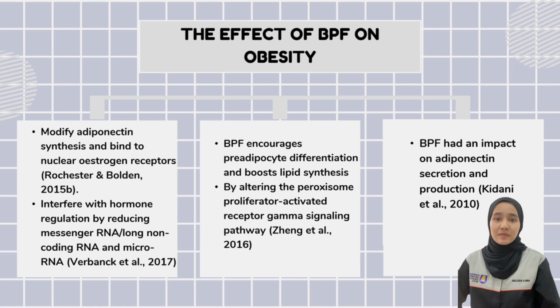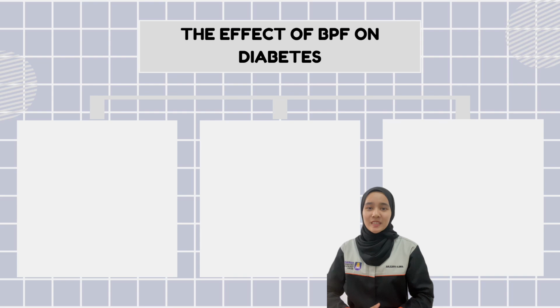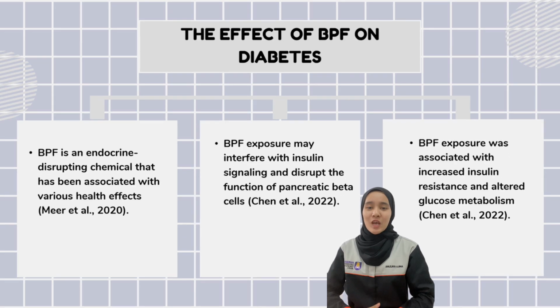Second, through altering the peroxisome proliferator-activated receptor gamma signaling pathway, BPF may encourage pre-adipocyte differentiation and boost lipid synthesis. Third, it was found that BPF had an impact on adiponectin secretion and production. Furthermore, an important discovery about the effect of BPF on causing diabetes was made after reviewing experimental studies looking into direct BPF exposure to humans. Thus, BPF is expected to promote adverse effects by acting as an endocrine disruptor that has been associated with various health effects. There are some findings that have examined the potential links between BPF exposure and diabetes-related markers.